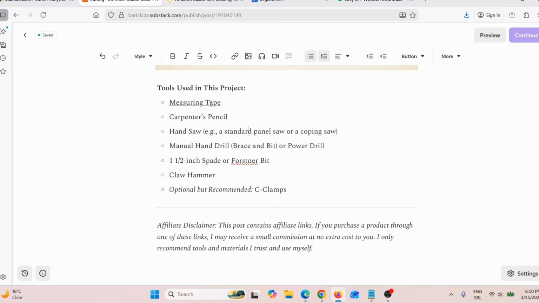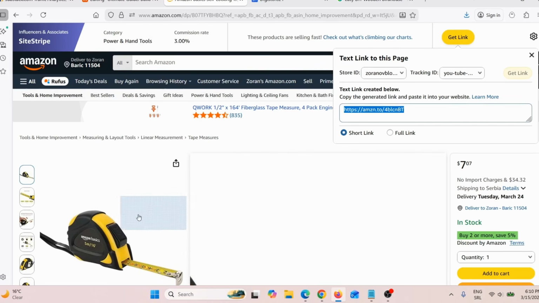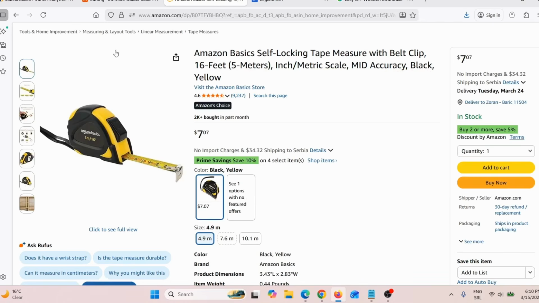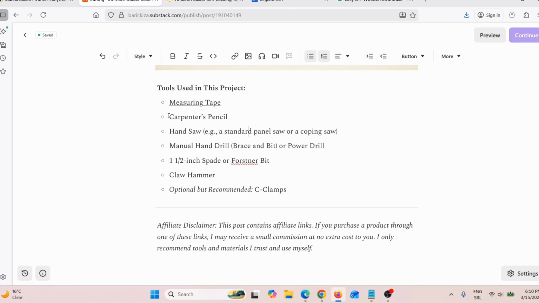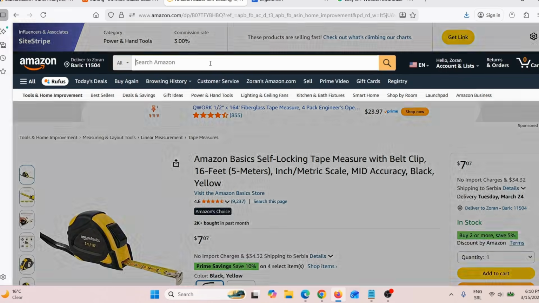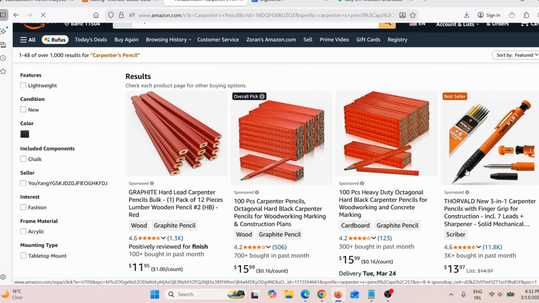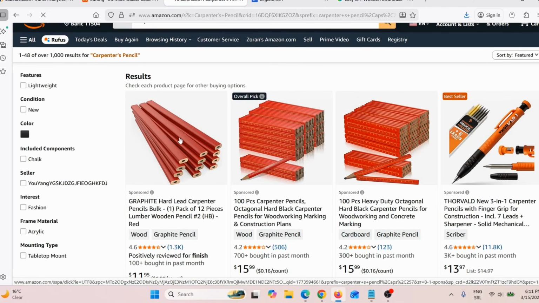So now when someone clicks on this measuring tape, they will be redirected to this Amazon product, and if they buy it, I will earn an affiliate commission. And you can do exactly the same thing for all of these tools. For example, carpenter's pencil. Copy this, go back here on Amazon and search that here on Amazon. And here you can see how this looks. For example, let's say this one here.